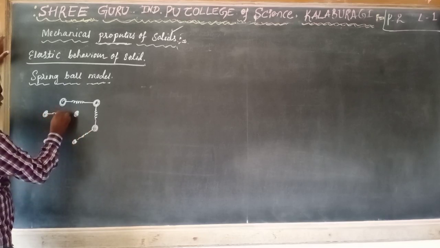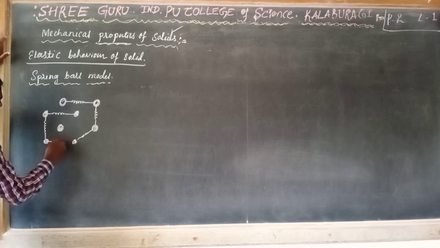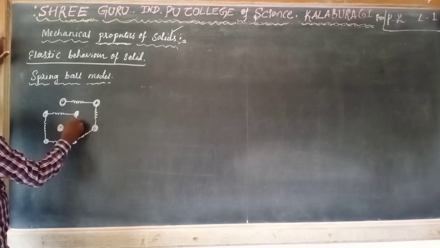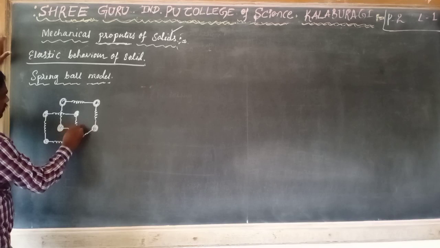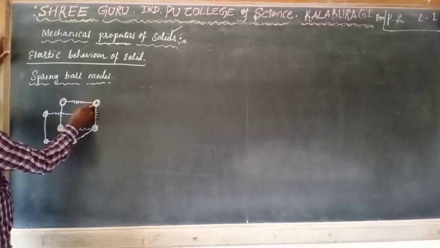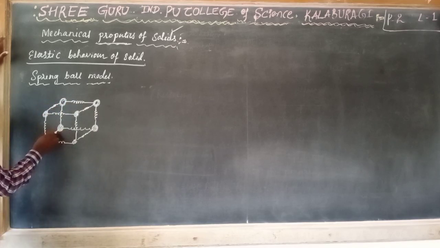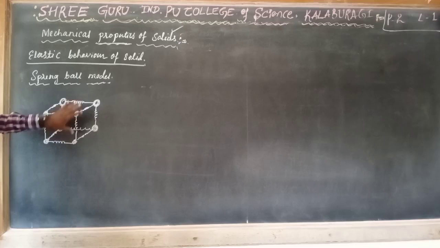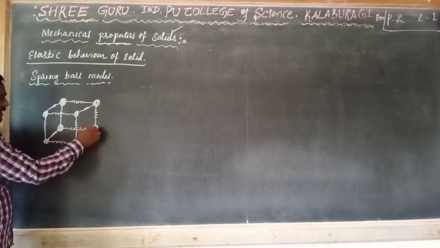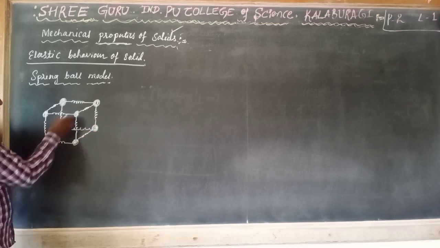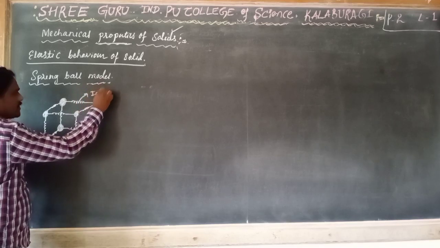Between these two molecules we are just connecting a spring. Okay, this is the spring ball model, and these balls are molecules, and between these molecules is the intermolecular force.